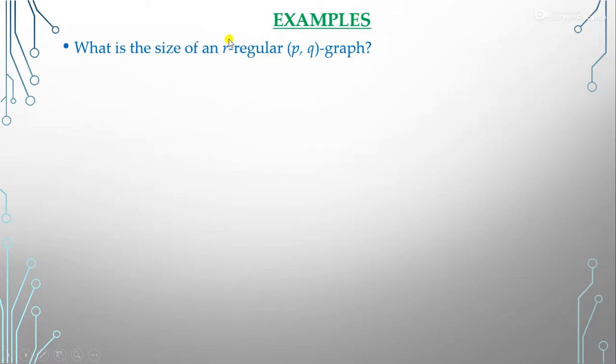And we can also prove this for an R regular graph. Like this example, what is the size of an R regular (P, Q) graph? What is the meaning of this (P, Q) graph? If you have this type of notation, it means that P shows the vertices, and Q shows the edges, because our graph is denoted by (V, E). So V is the vertices, means P denotes the vertices, and Q denotes the edges. And R regular means that R shows the degree here, right?